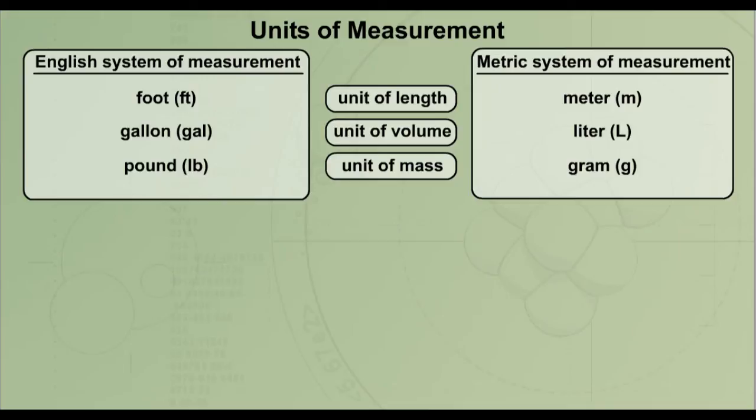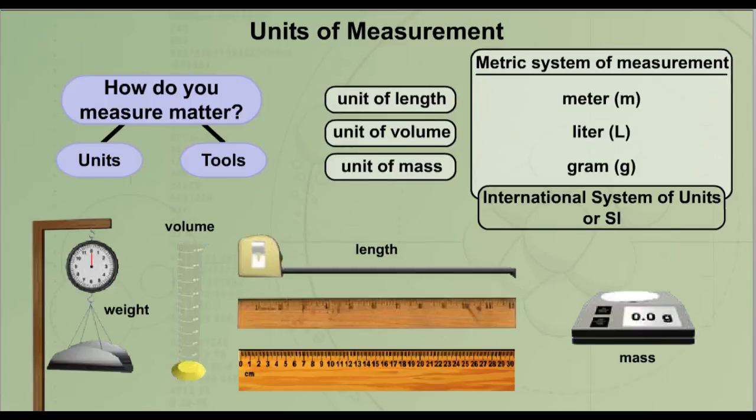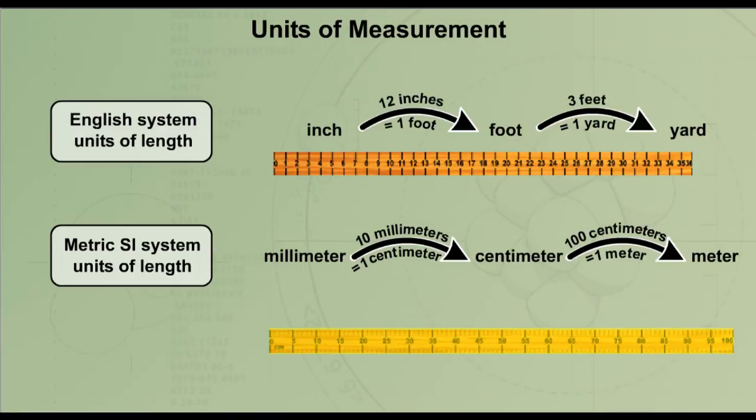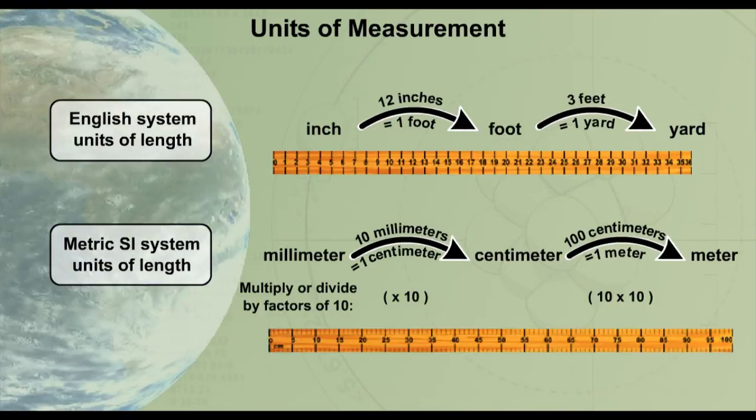We in the English system use the foot, the gallons, the pound, but the metric system, the SI unit, is used around the world. So in scientific lingo, we need to use the metric system. And as you can see on this next chart coming up, these are the units that we're going to use. You're going to use the metric SI system of length, and it's going to be the meter. You can have it in millimeters, really super small, centimeters, still pretty small, meters, a little bit longer than a yard. Then you got kilometers, which is 100 meter sticks.